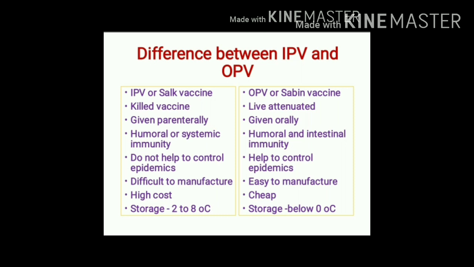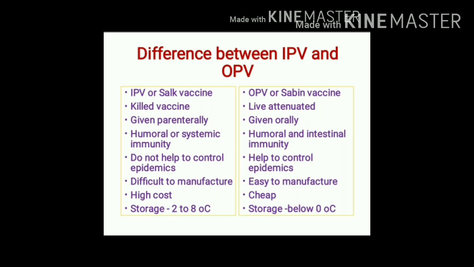By which route are these vaccines given? Based on route of administration, IPV is given by parenteral route, that is, in the form of injections, whereas oral polio vaccine is given orally.